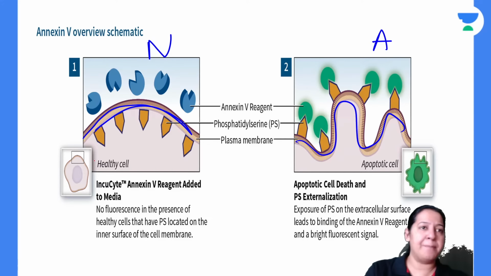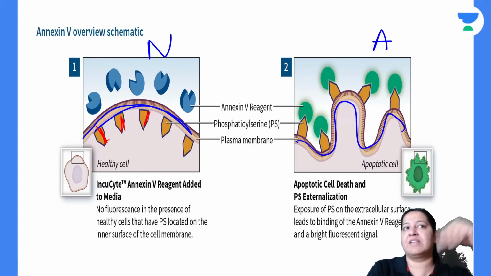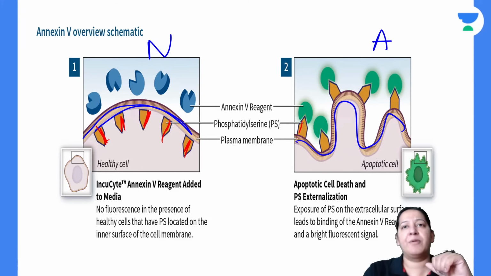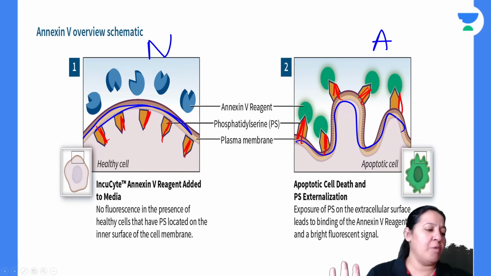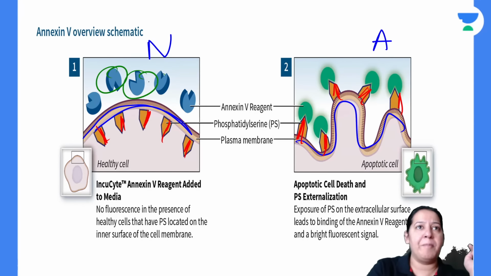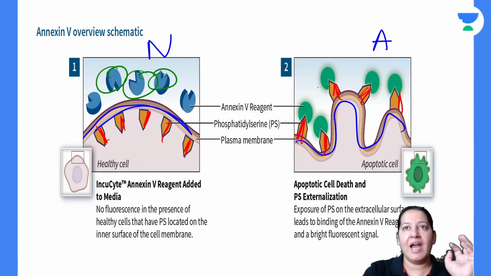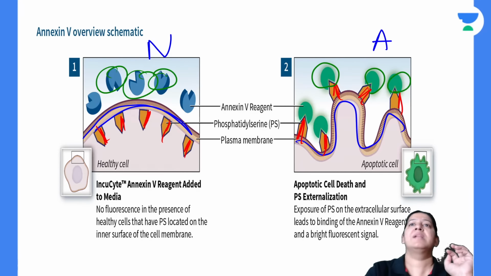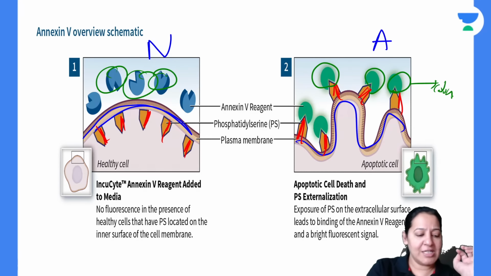In the normal cell, appreciate phosphatidylserine on the inner surface, and in the apoptotic cell, appreciate phosphatidylserine on the outer surface. Now see annexin 5 molecules. Here annexin 5 cannot bind because the phosphatidylserine is on the inner surface, and here annexin 5 binds with the phosphatidylserine, giving color to this cell. So that's why this cell is colored.